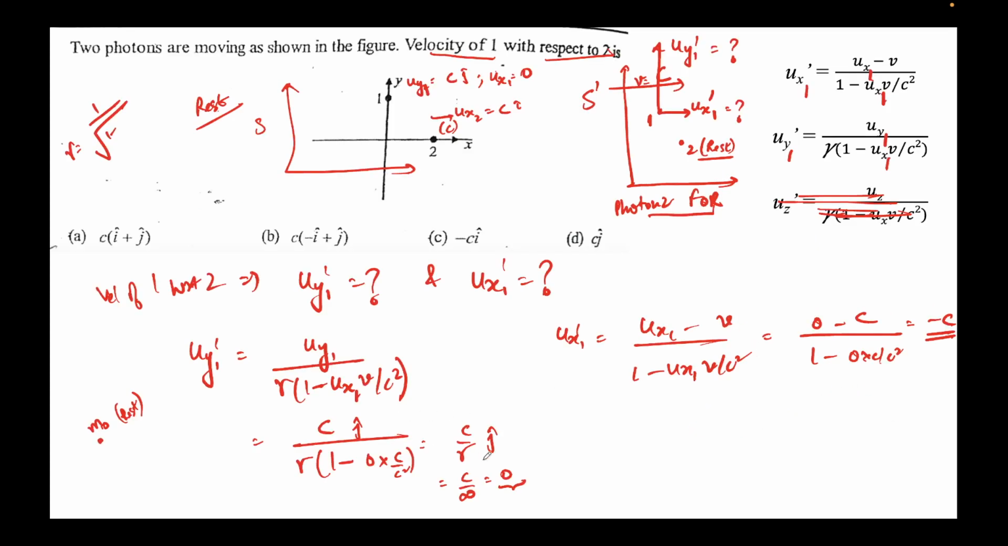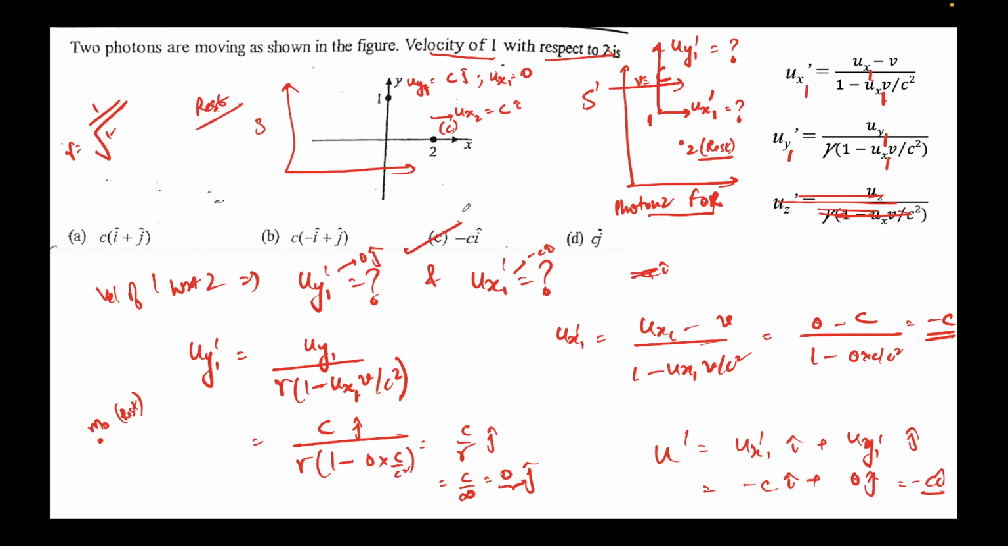If you replace the same thing here, that's why I told you, what's going to happen is uy1 prime is coming out to be 0 j cap, and this comes out to be minus c i cap. So the final velocity would be minus c i cap. So I can say u prime would be ux1 prime i cap plus uy1 prime j cap. This is minus c i cap plus 0 j cap. This is minus c i cap. Option C.